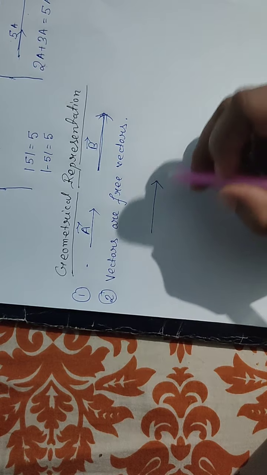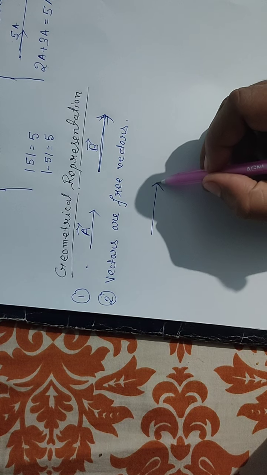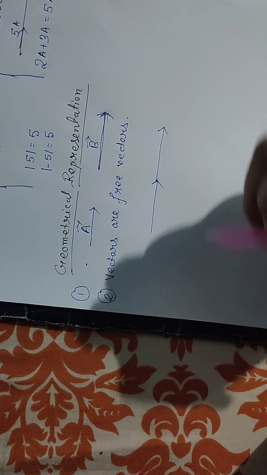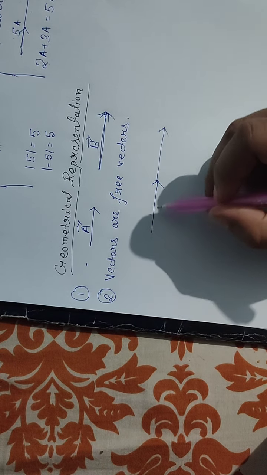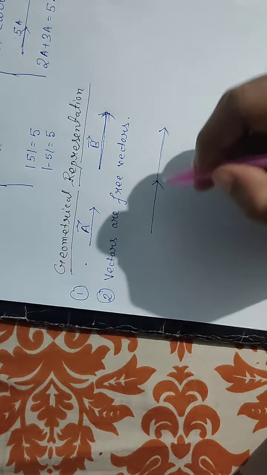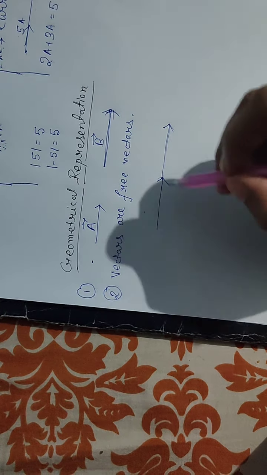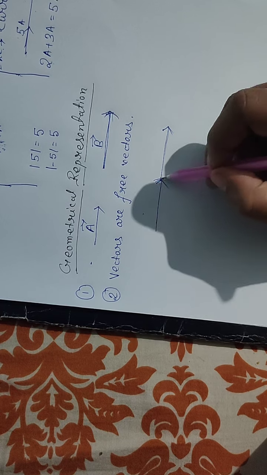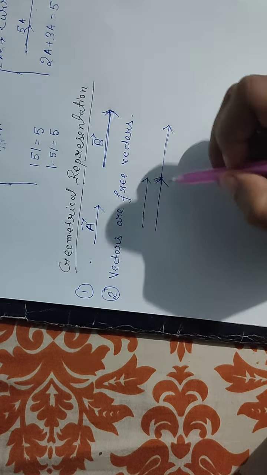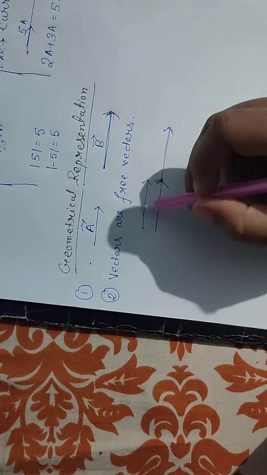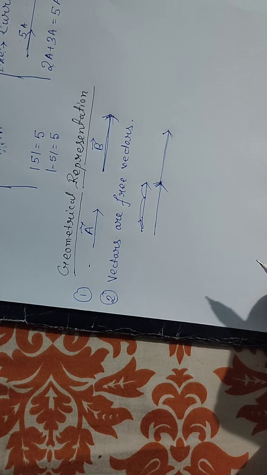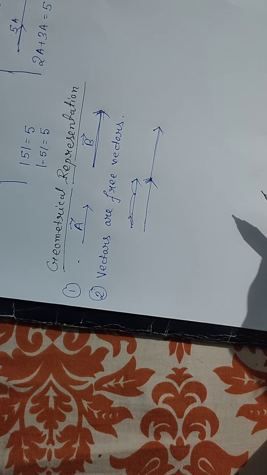Changing orientation means, suppose this is your vector, you can extend this vector. Suppose this was your previous vector, you can extend it, but you cannot shift it. You cannot say, no, this is our new vector. You can only extend the vectors. So vectors are free vectors. They can be moved in space without changing their orientation.